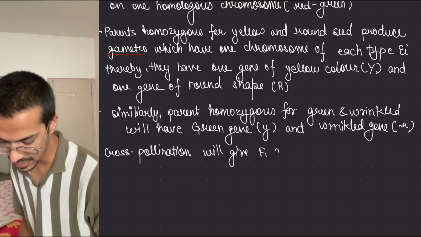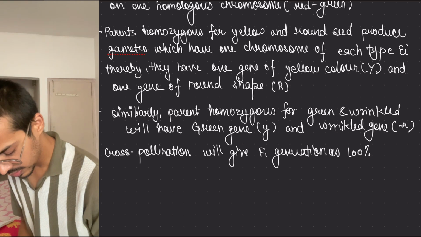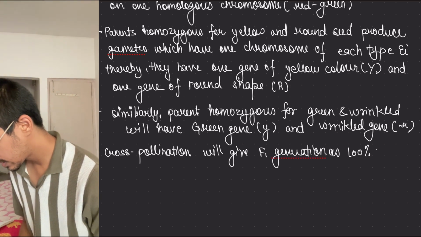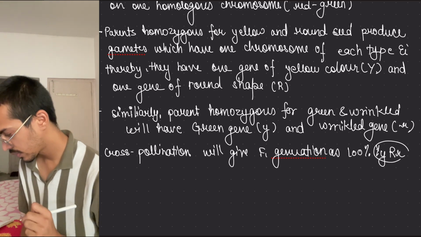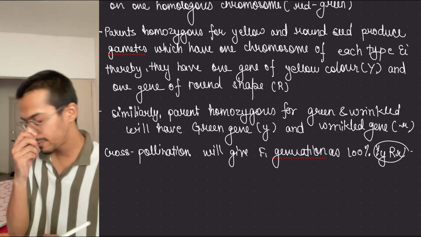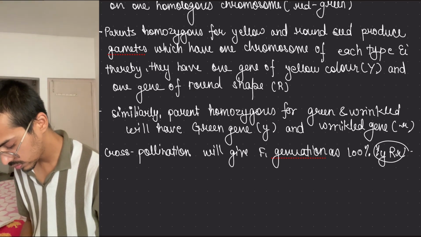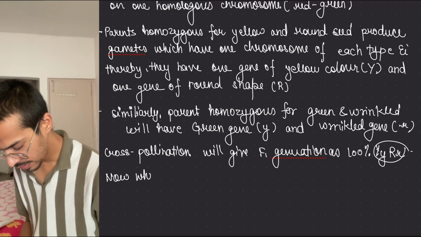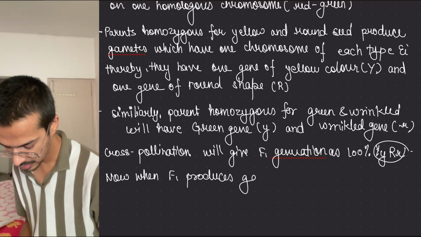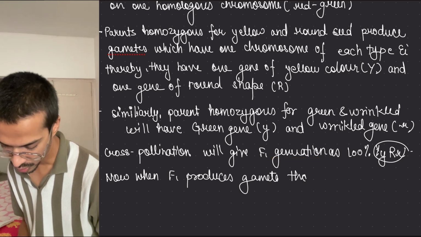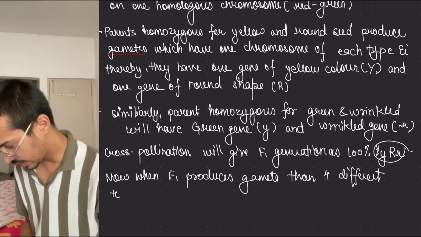Now when the cross pollination occurs, it will give F1 generation as 100% this. Now the F1 will produce the gamete. That makes the problem. When F1 produces gametes, 4 different types arise.